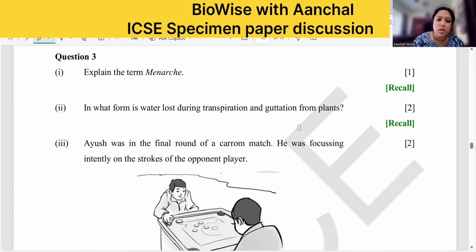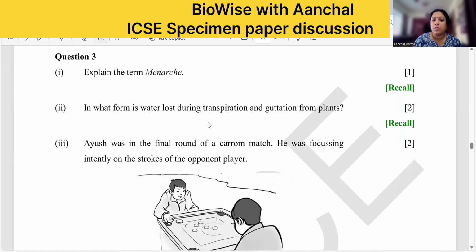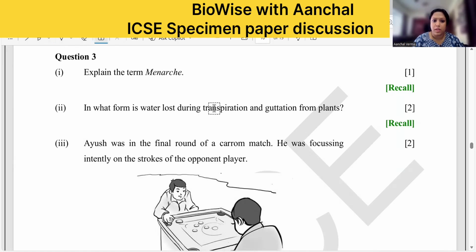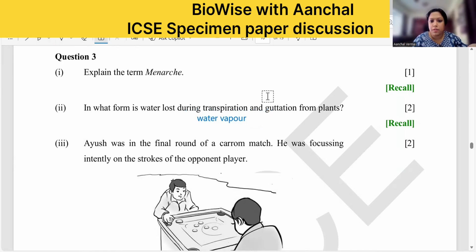In what form is water lost during transpiration and guttation from the plants? So you have to make a T table. In transpiration, the loss is in the form of water vapor, and in guttation, the loss is in the form of water droplets.